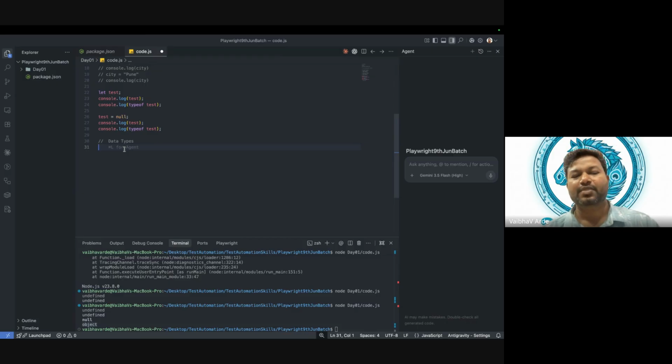If I say, when we talk about data types, there are two types. One is primitive, another is non-primitive. Correct? So what is primitive? What is non-primitive? This is what you should know. These terms you have to use in your interviews. If somebody asks what are data types, you can start like this: basically we have two types of data types, primitive data types and non-primitive data types.